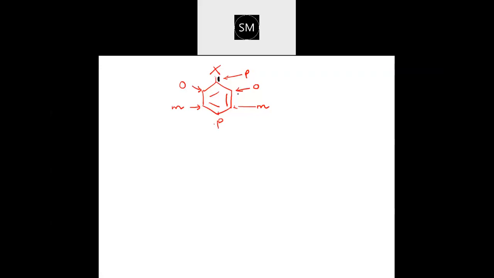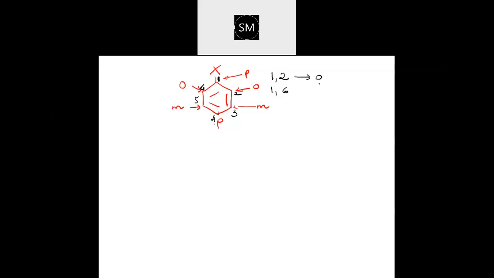So if I label this as 1, first, second, third, then fourth, and this is fifth, and this is sixth. With respect to 1, the second position will be ortho position. Or with respect to 1, the sixth position is ortho position.